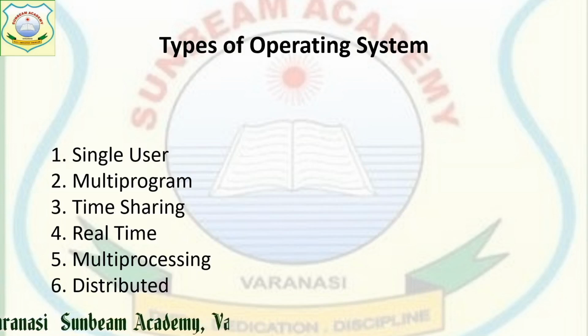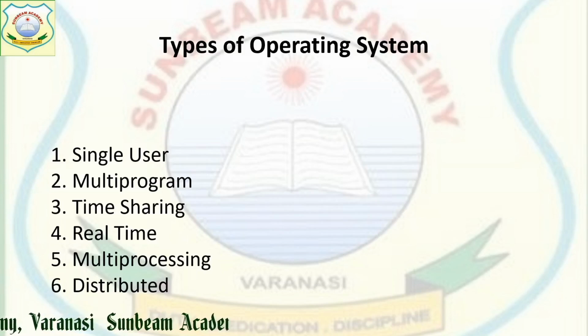Multiprocessing, as the name suggests, you can perform more than one job. For that, more than one processor is used. As in the case of servers, railway server, airways server, there are so many servers, Rediff server, Yahoo server, these all work on more than one processor.